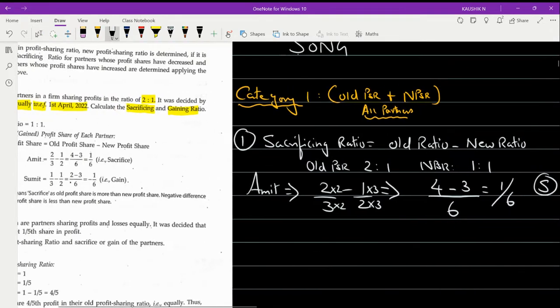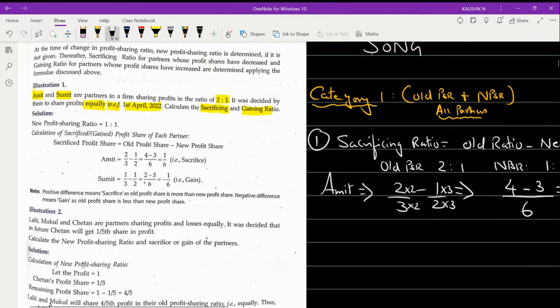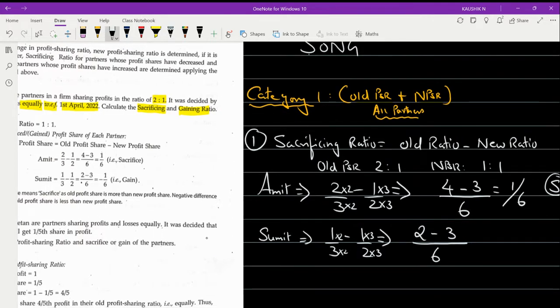Right. Now let us also calculate for the other partner, Sumit. So Sumit, what is his share? For Sumit, the old ratio was 1 by 3 minus 1 by 2. In the same way, the LCM between these two values, 3 and 2, will be 6. If I multiply 3 with 2, the numerator 1 should also be multiplied with 2. So that becomes 2, minus, 2 should be multiplied with 3 to become 6, and 1 will be multiplied with 3 to become 3. So 2 minus 3 by 6 gives me a value of minus 1 by 6.